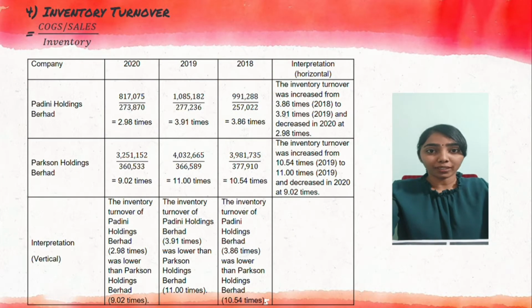Fourthly, inventory turnover. Inventory turnover is calculated by COGS or sales divided by inventory. Padini Holdings Berhad records 2.98 times, 3.91 times, 3.86 times in year 2020, 2019 and 2018 respectively. Parkson Holdings Berhad records 9.02 times, 11 times, 10.54 times in year 2020, 2019 and 2018 respectively.